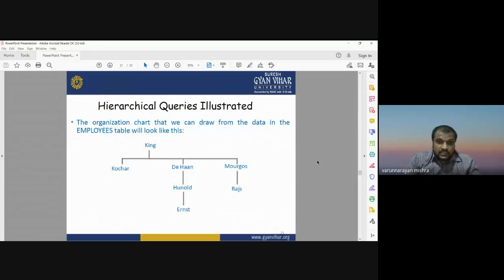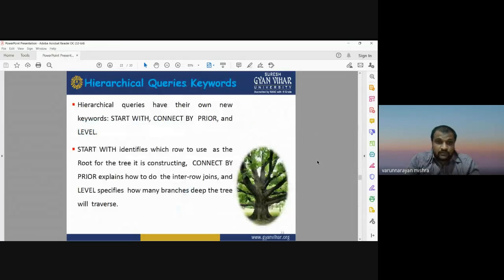So hierarchical queries also need some keywords: START WITH, CONNECT BY PRIOR, and LEVEL. START WITH means from where we are going to start, that is the origin point and key point. CONNECT BY PRIOR is the relationship between multiple entities. And LEVEL is how many levels you have: first level, second level, third level, fourth level.